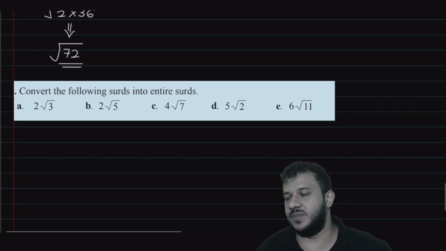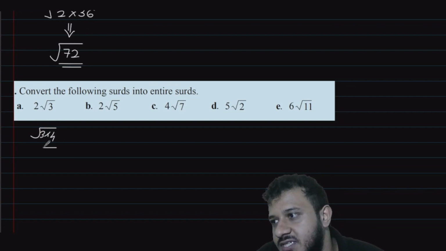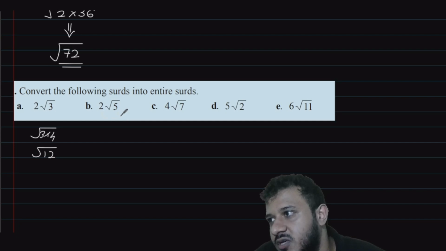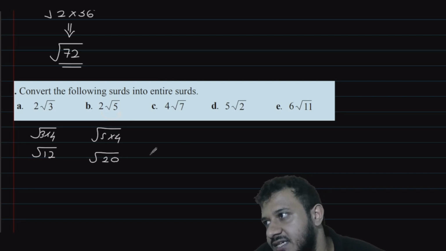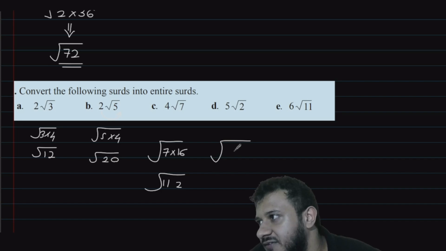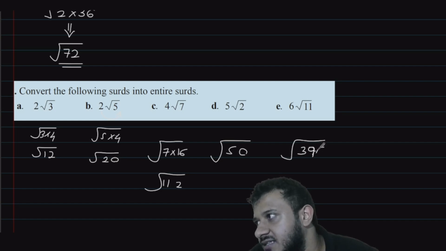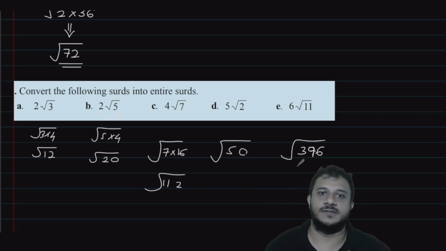This one, the 2 comes inside as a 4, so 3 times 4, which is root 12. This 2 comes inside as a 4, 5 times 4, that's 20. Yeah, 16 times 7, ooh, that's a bad one. 6 times 7 is 42, 4 comes here, and 11. And then 25 times 2, 50. And 36 times 11, 396. Yep.